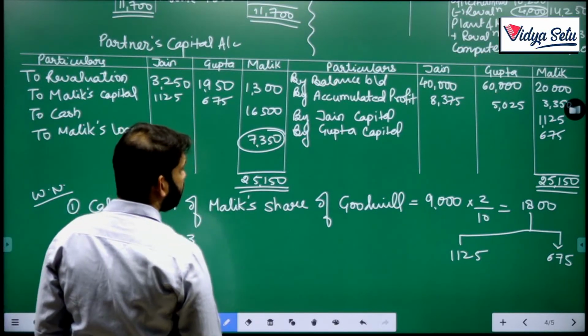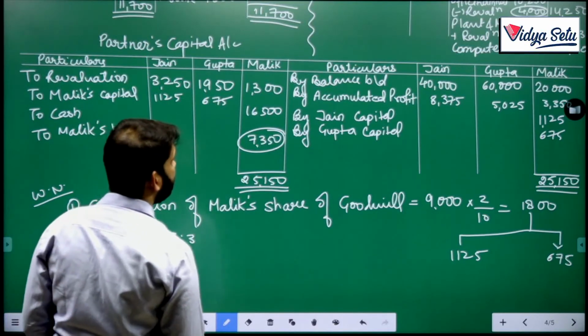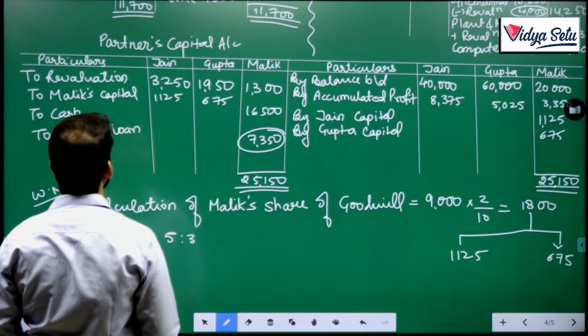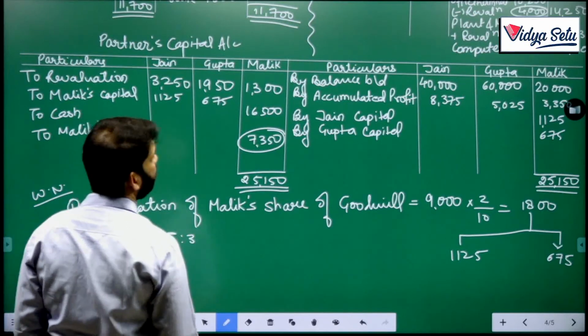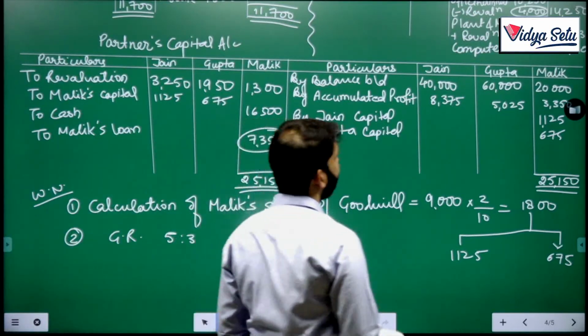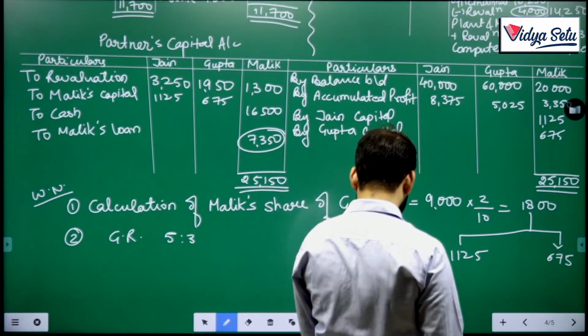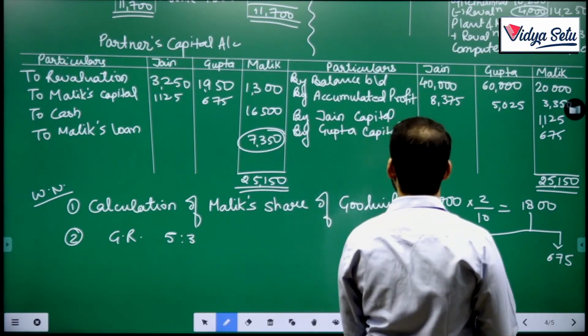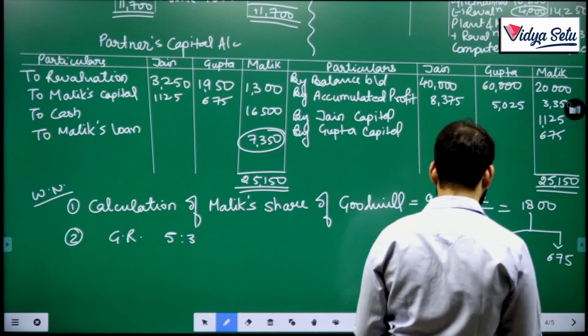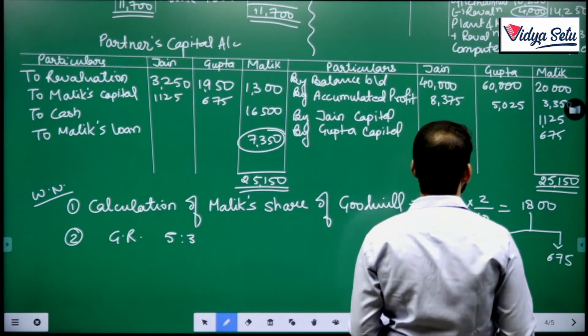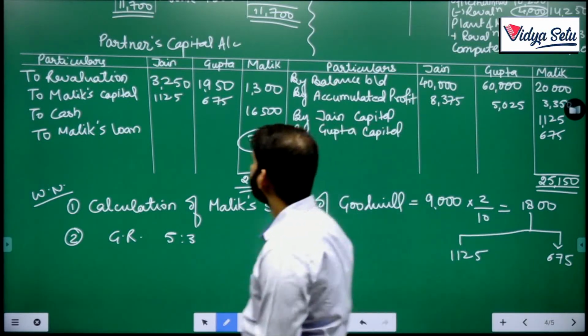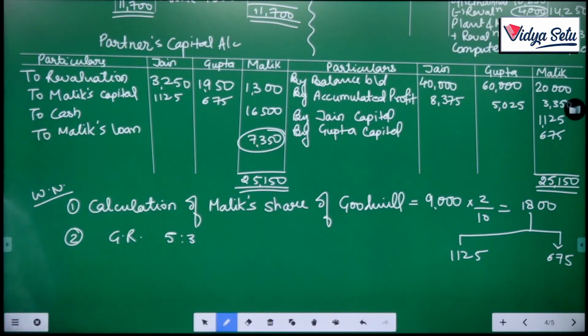Now, let's see about Jain and Gupta. What is the final figure? 60,005 and 65,025. Okay. They have to bring in more capital.